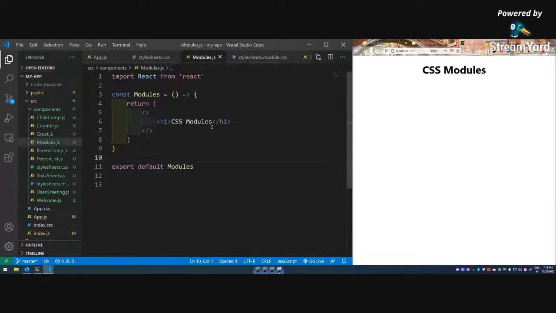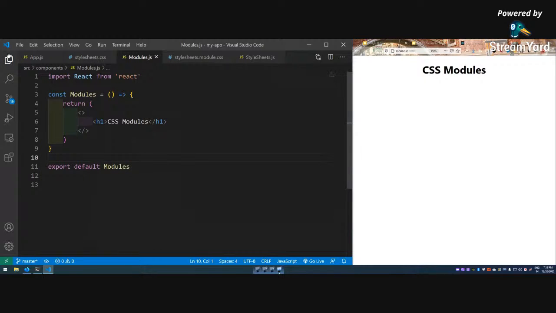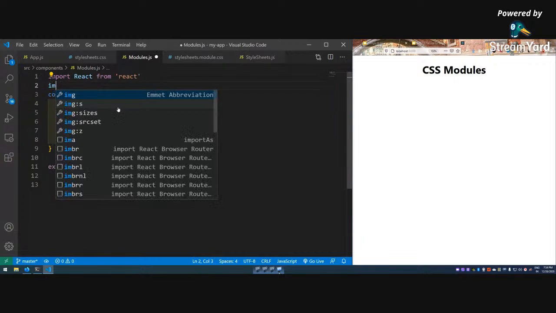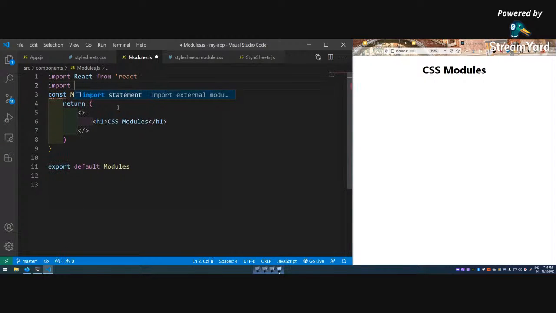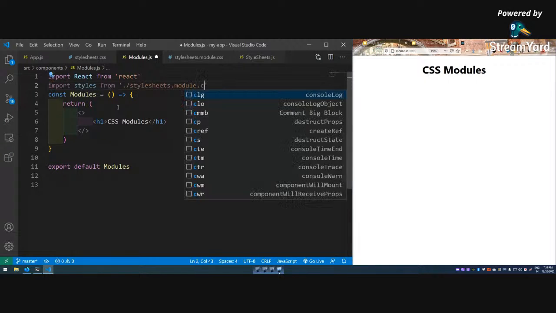And now how to use this module here? So import styles. This importing way is a bit different. We have to do import styles from style sheets dot module dot css.